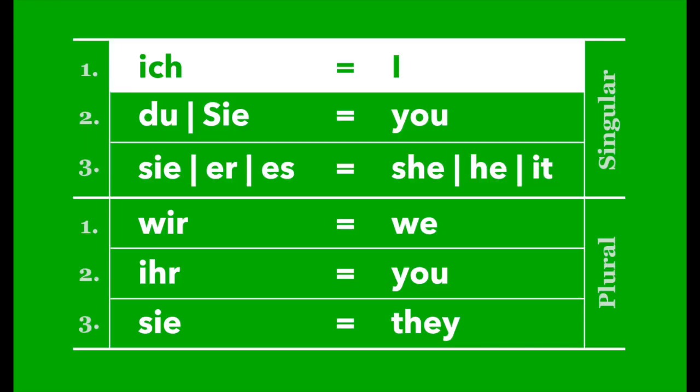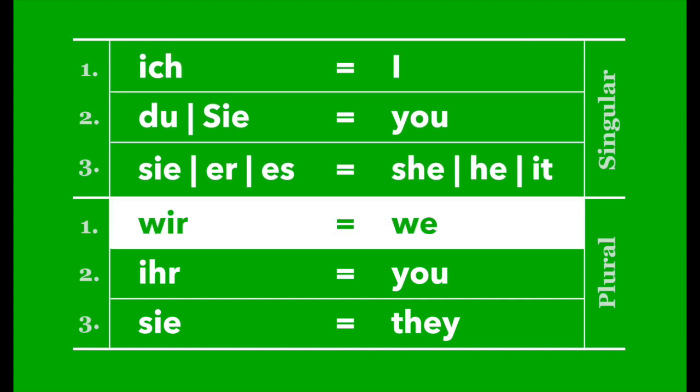So as a conclusion, we can say that we have three groups of personal pronouns. We have the first group, the second group, and the third group. The first group is when I or we are talking about ourselves. The second group is when we or I talk to somebody else as you. And the third person is always when I or we talk to somebody else about somebody else or something else. The first person in singular, im Nominativ, would be ich. The first person plural in nominative is wir.